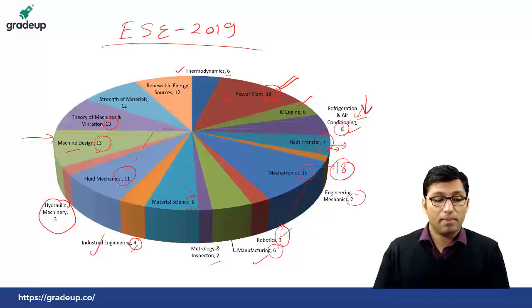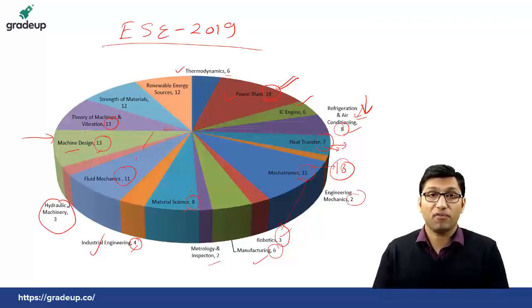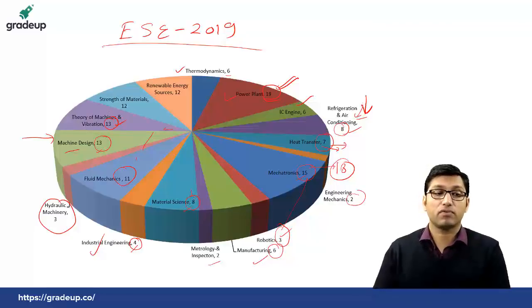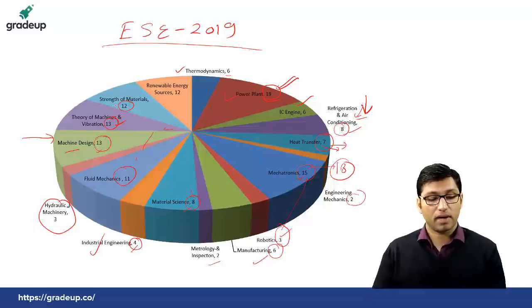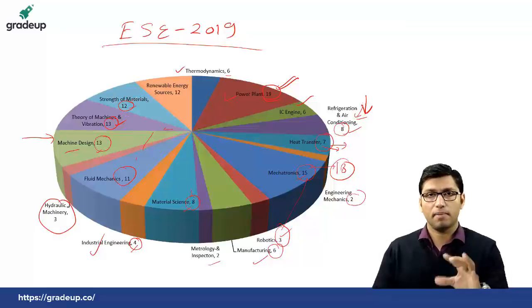Theory of machine and vibration. Previously in 18 there were 15 questions and in 17 there were 24 questions, but this time there are 13 questions from theory of machine and vibration. From strength of material, previously there used to be 10 questions in 17-18, this time there are 12 questions, so not a major change.